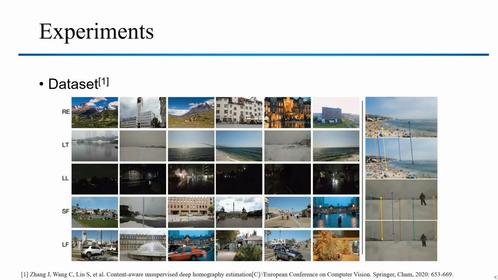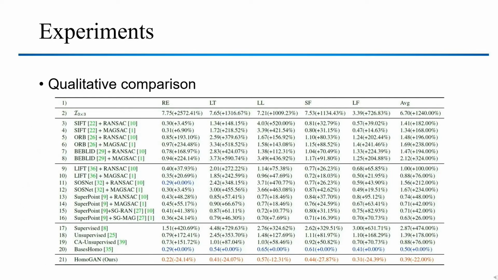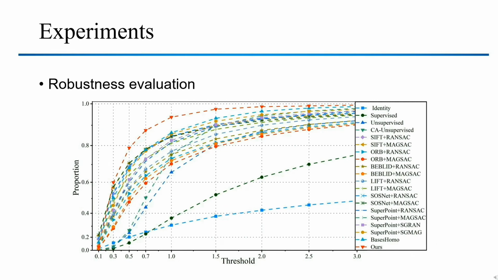We evaluate our method using the same dataset as in Zhang et al.'s, where the image pairs are roughly evenly categorized into 5 types as follows. Note that our method achieves the state-of-the-art performance on all categories of the dataset and outperforms the best existing method, BasesHomo, by 22%. We then investigate the robustness of all methods by computing the proportion of inlier predictions with respect to a distance threshold. As shown in this figure, our method significantly surpasses other methods at most thresholds.